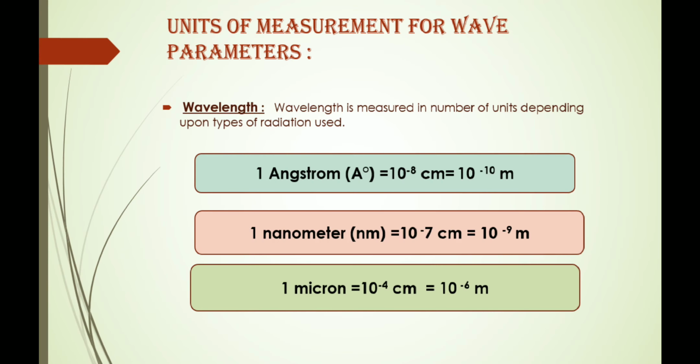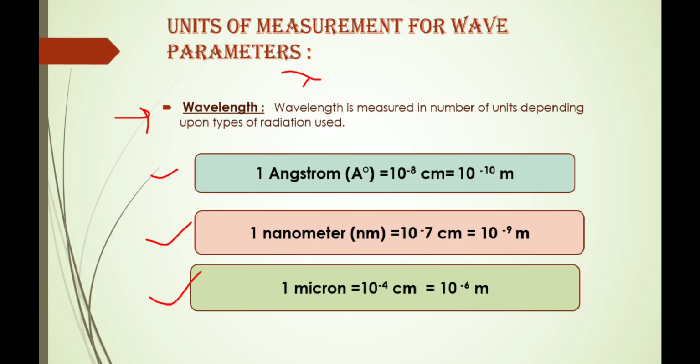Let's see the next point, that is units of measurement for wave parameters. In a previous point we have seen which are the wave parameters, that is the wavelength, frequency, wave number, and amplitude. In this point we will see what the units for measurement of these wave parameters are. First parameter is wavelength. We know that wavelength is denoted by lambda. There are three types of units we use to measure the wavelength: one is angstrom, next is nanometer, and next is micron.